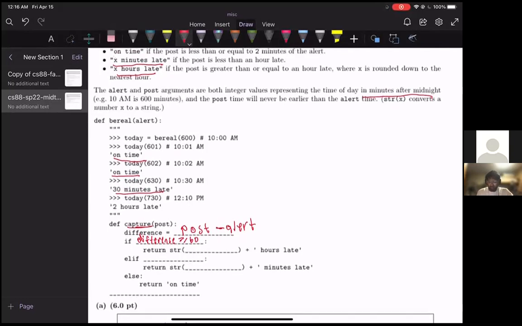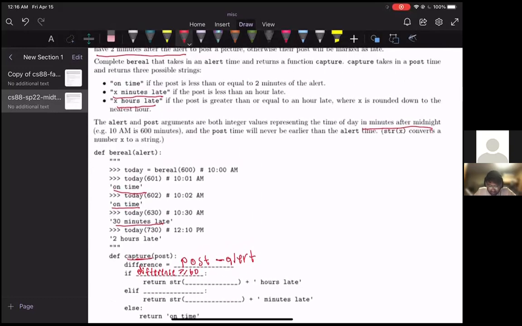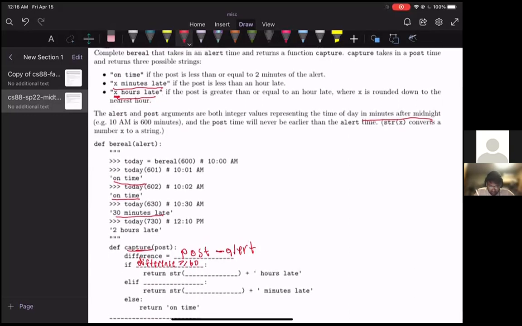And then what are we going to return? Well, we're going to return something hours late. What is something? Well, if we refer back to the instructions here, it says X, where X is basically the number of hours late the user was rounded down. And so how can we possibly find the number of hours late? Well, we would find the number of minutes late and divide by 60.